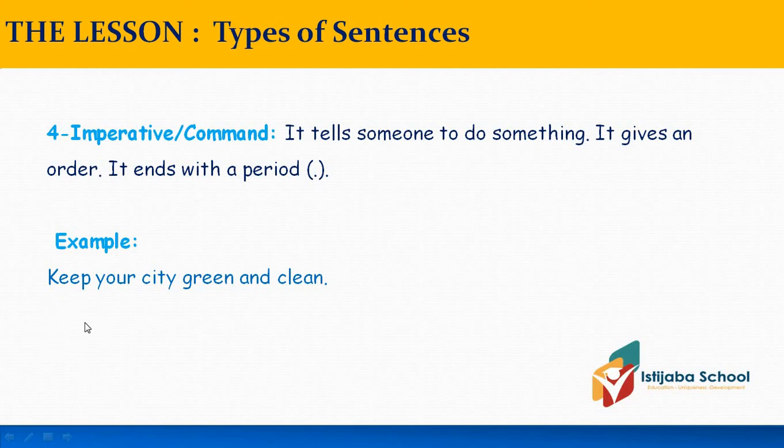Notice in this sentence the subject is hidden. The subject is not present. Okay? And the sentence starts with the main verb keep. Keep your city green and clean. So, in imperative sentences, we have to start with the main verb and the subject is hidden. In this sentence, the subject is you. You keep your city green and clean.